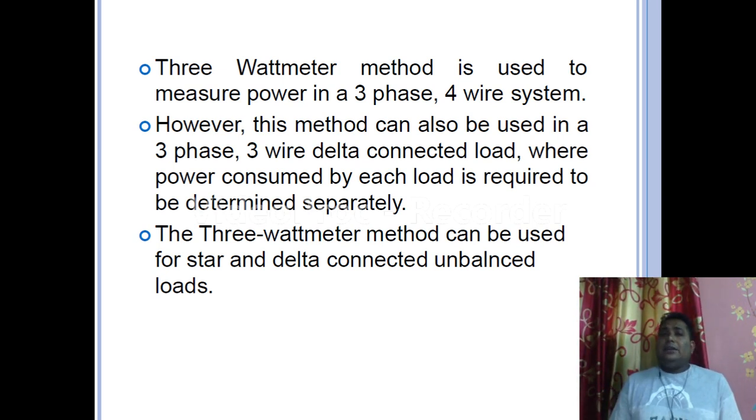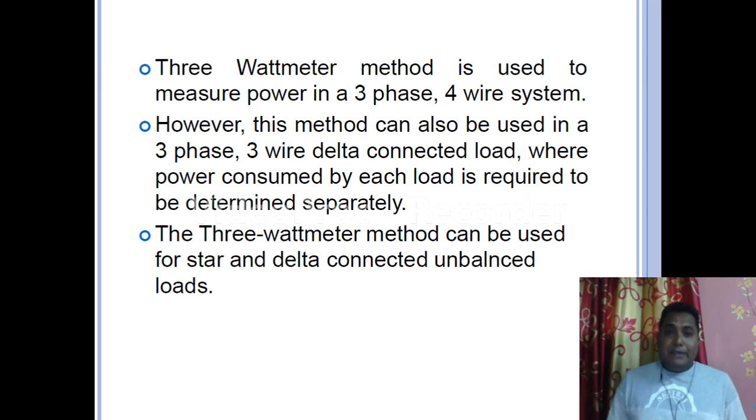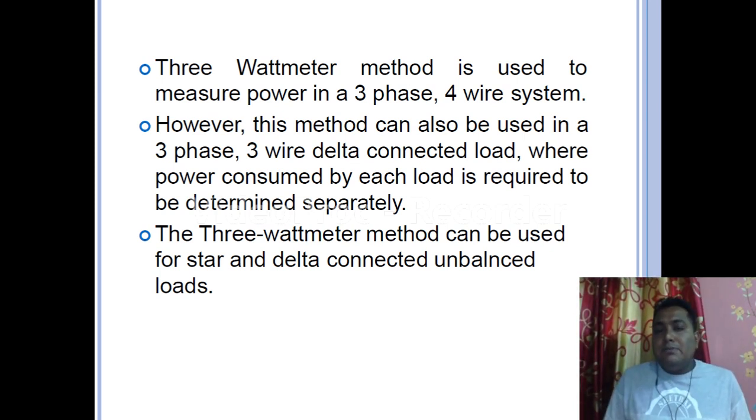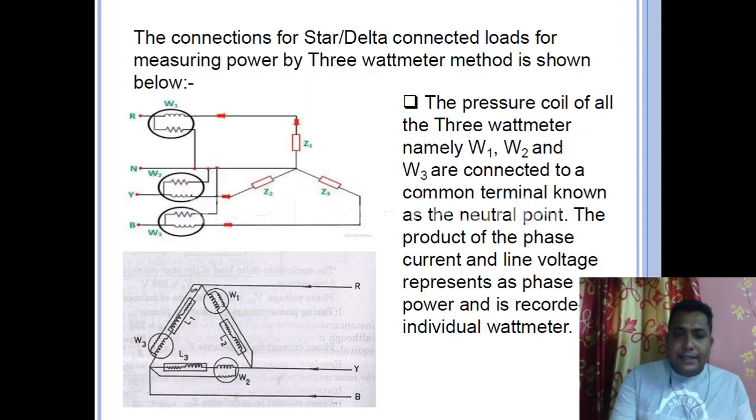But if the system is unbalanced, each phase has a different magnitude, the voltage level is different, and the phase angle between them is different. A balanced system means each has the same magnitude and a 120-degree phase shift. If that doesn't happen, it is an unbalanced system, and in that case each phase is consuming different power. How much power is consumed by each phase can be found out by this 3 wattmeter method. Okay, coming to the next slide.